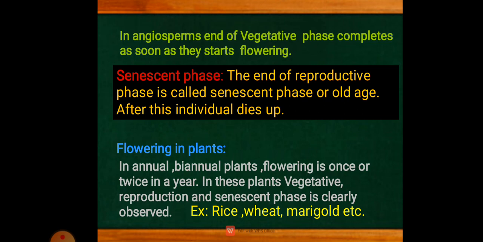Okay, and it is capable of reproducing bisexually. Okay, so in angiosperms, for example in flowering plants, the vegetative phase ends as soon as they start flowering. When the plant starts flowering, it has completely come into the reproductive phase, we can say.